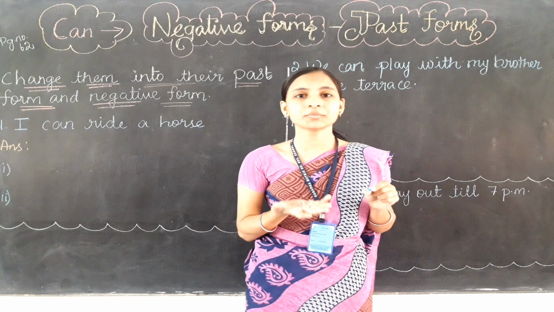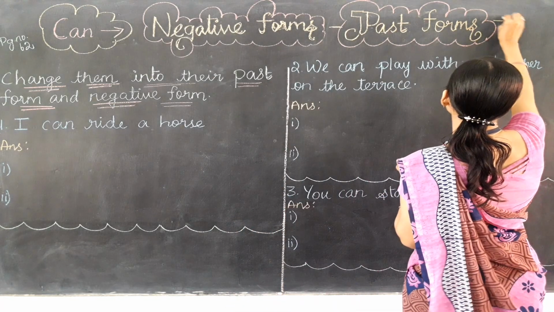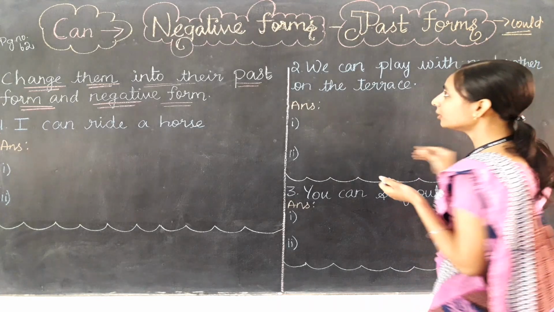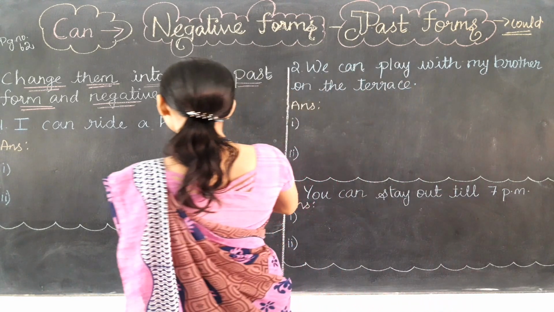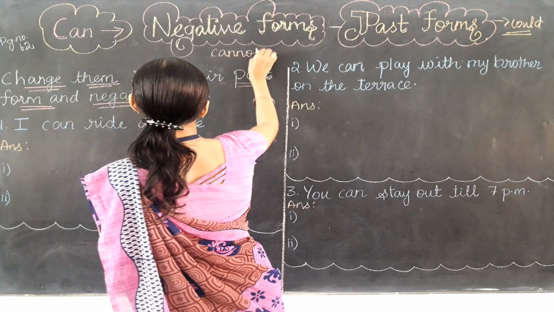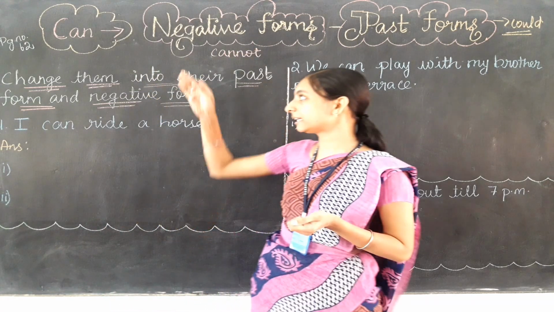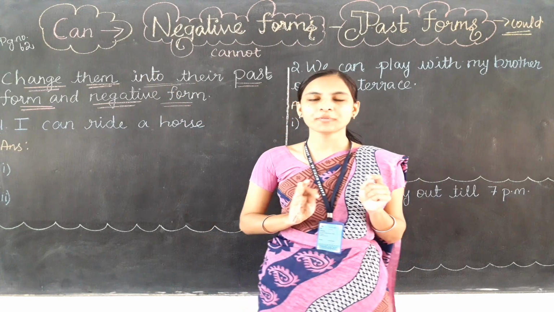So what is the positive form of can? Do you remember? Yes, the past form of can is could. And what is the negative form of can? Yes, that is cannot. So cannot is the negative form of can, and could is the past form of can.